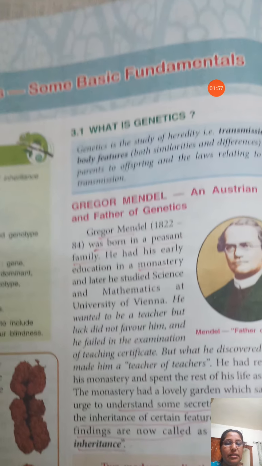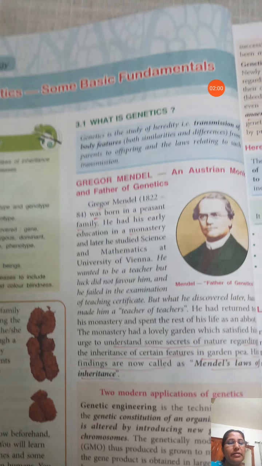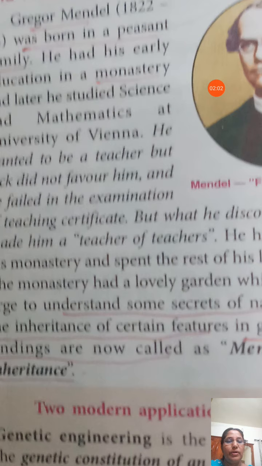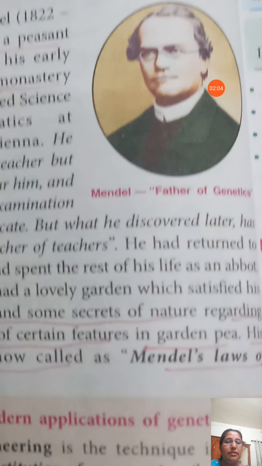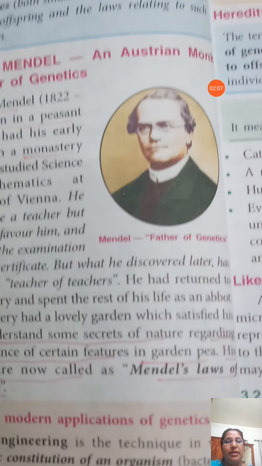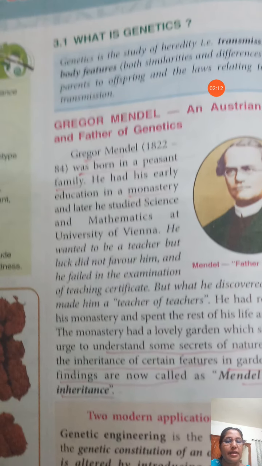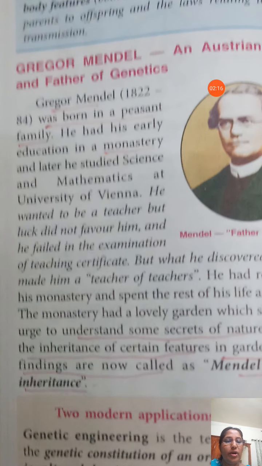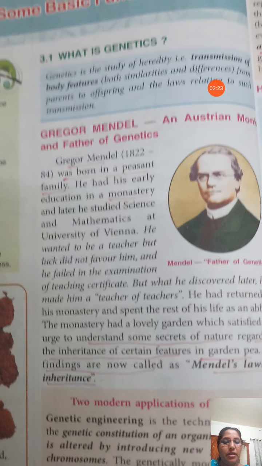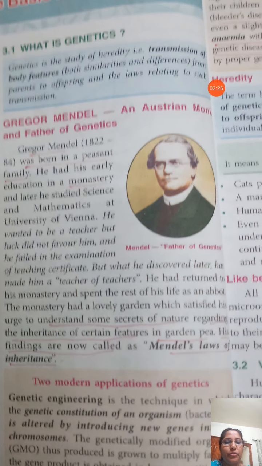So he returned to his monastery, and the monastery had a lovely garden, and in his garden he tried to understand some secrets of nature, how these characters are developed in plants. His observations led him to certain laws of inheritance of characters.